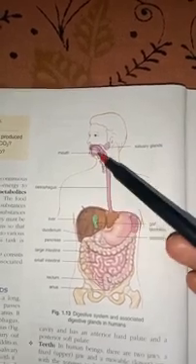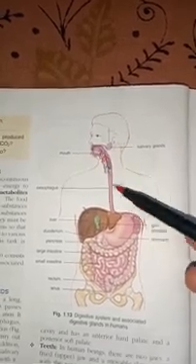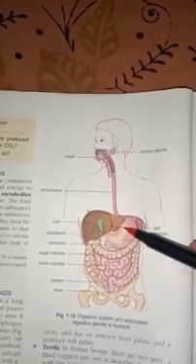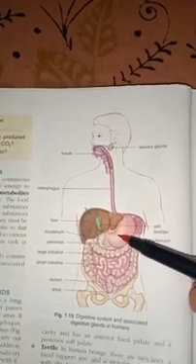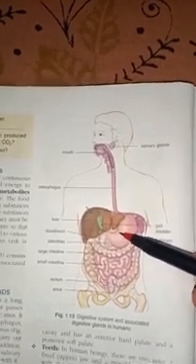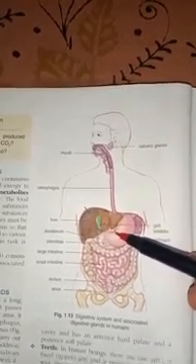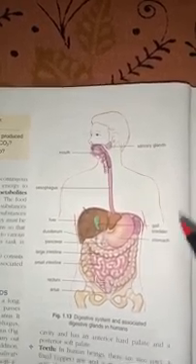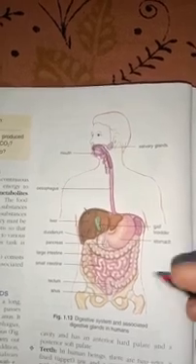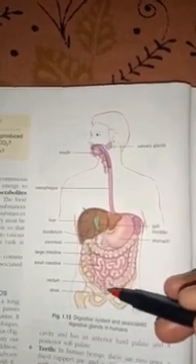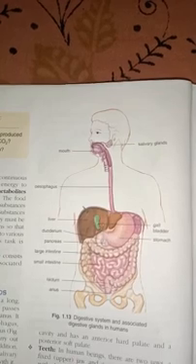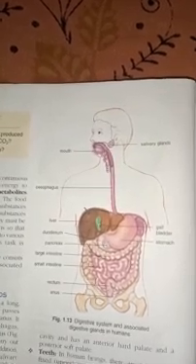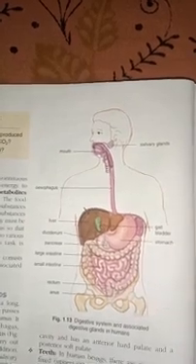Now see the function. Mouth takes in food. What is the function of esophagus? Its function is to carry food from the mouth to the stomach. What is the function of stomach? To store food temporarily. Okay. From stomach food goes to small intestine, where complete digestion of food takes place. Then from there it goes to large intestine where it is stored temporarily and absorption of water and all takes place before egestion of food material.